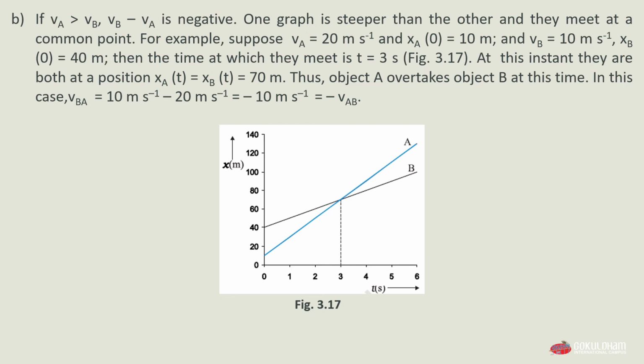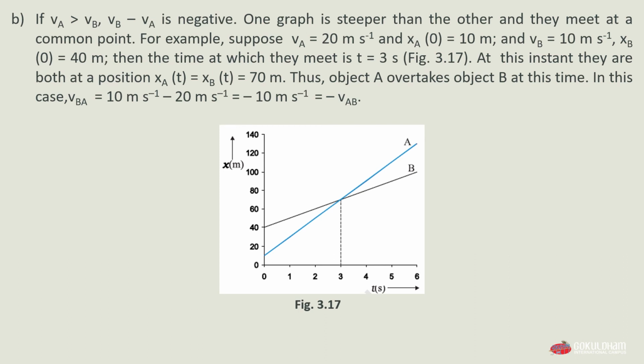For example, suppose velocity of A is 20 meter per second and x of A of 0 is equal to 10 meter, and velocity of B is 10 meter per second and x of B of 0 is equal to 40 meter. Then the time at which they meet is t equals 3 seconds, as you can see in figure 3.17. At this instant, they are both at a position x of A of t equals x of B of